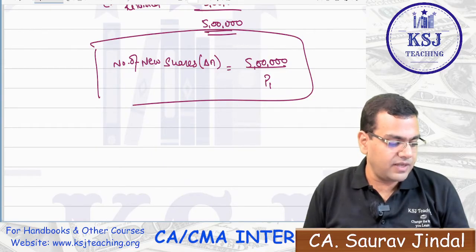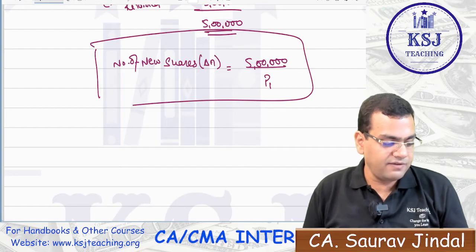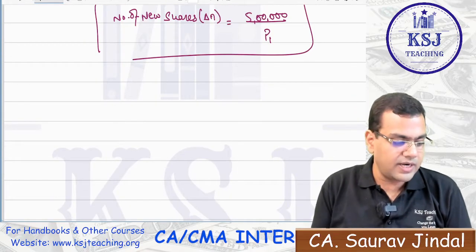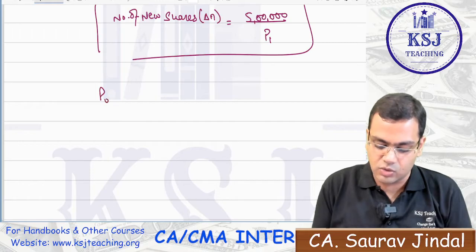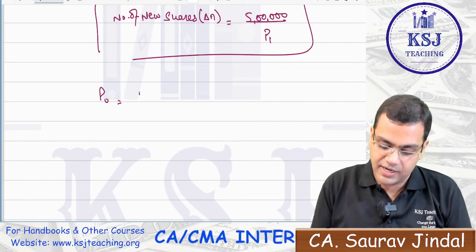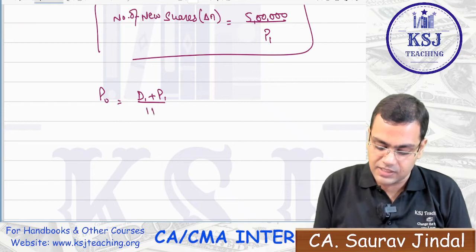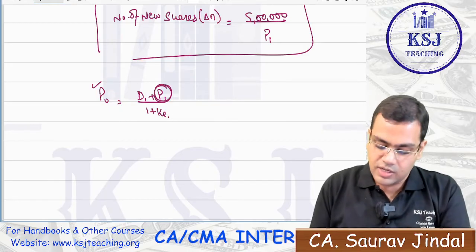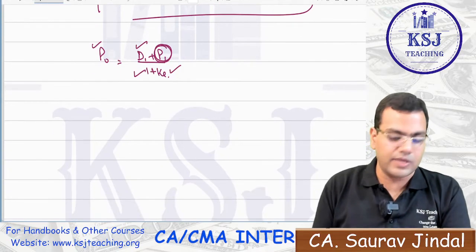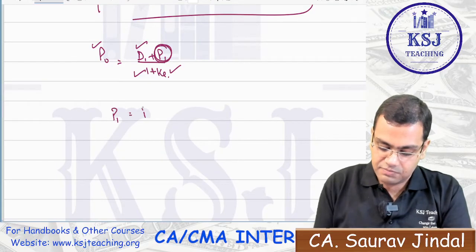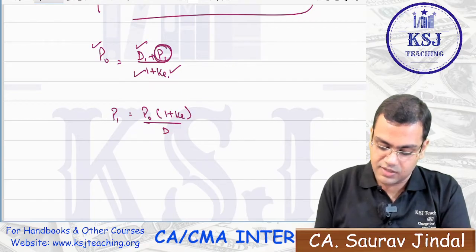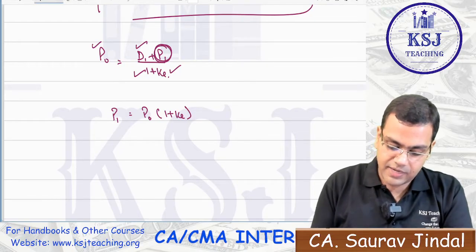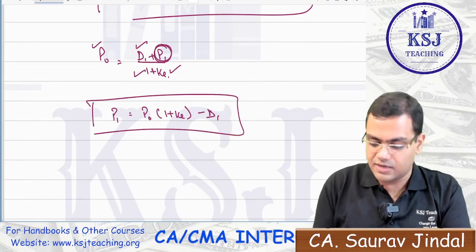Sir, how will P1 be calculated? If you want to calculate P1, there is a formula: P0, the present price, is dependent upon dividend plus P1 divided by 1 plus KE. If you want to calculate P1 from here, P0 will be given to you, D1 is there, KE is given to you, so you can calculate P1. P1 will be P0 into 1 plus KE, minus D1. So this is how P1 can be calculated, sir.